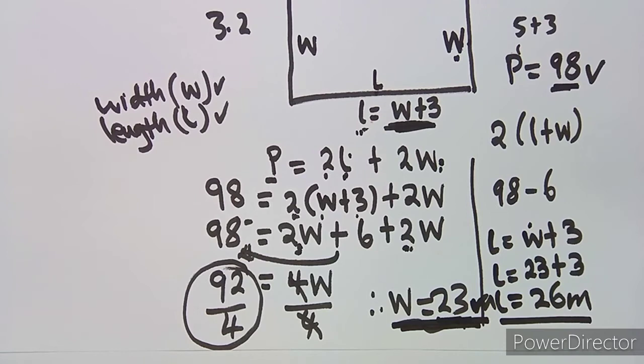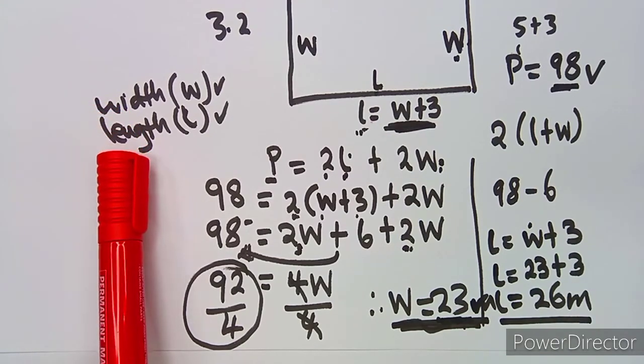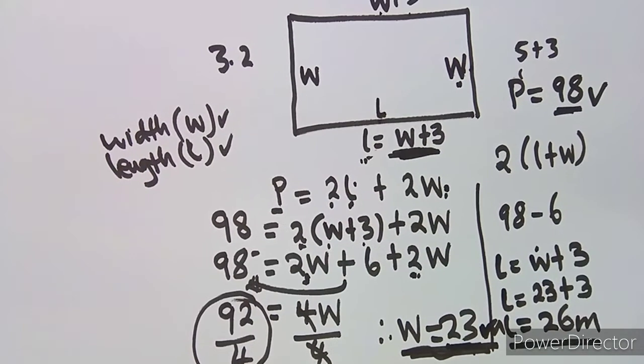As you can see, the question was asked to calculate the dimensions. So you're supposed to indicate now your dimensions, not just to calculate the value of W, no. The dimensions are the width and the length. So take note, guys, when you're answering this question, it's not enough just to find the value of W and leave it like that. No.